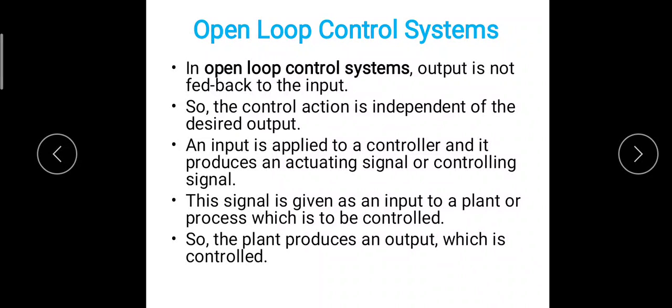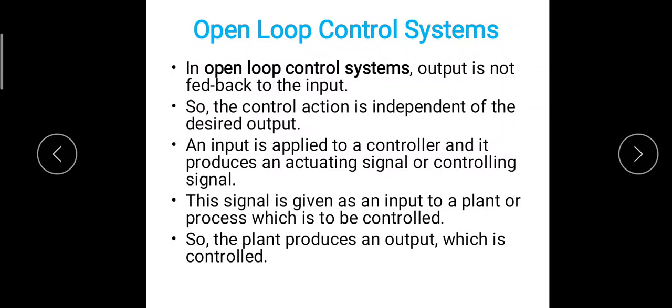So the control action is independent of the desired output.